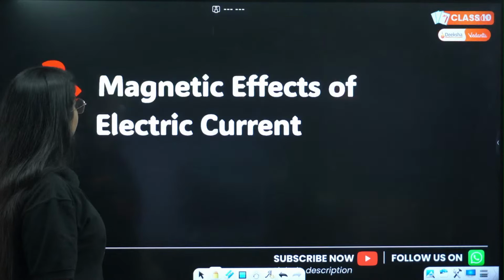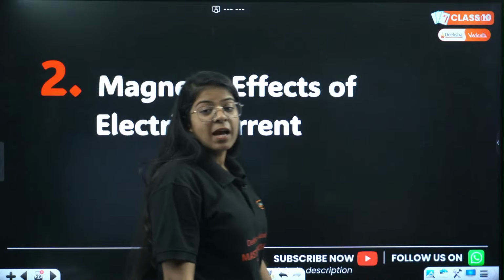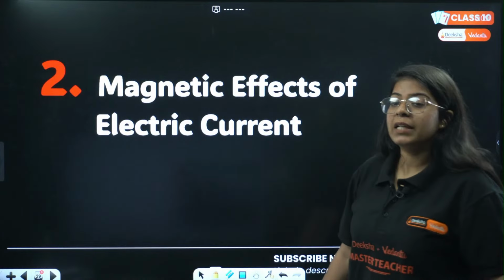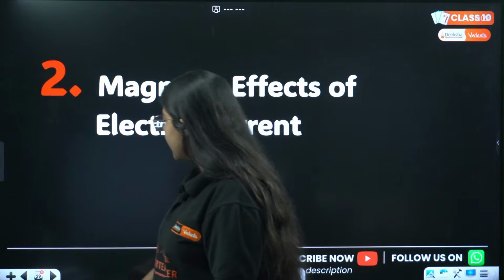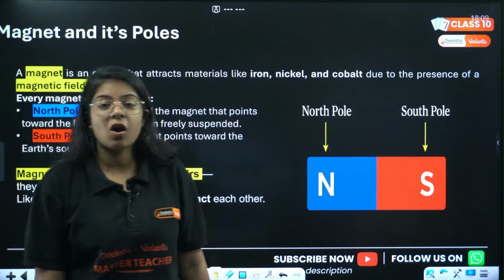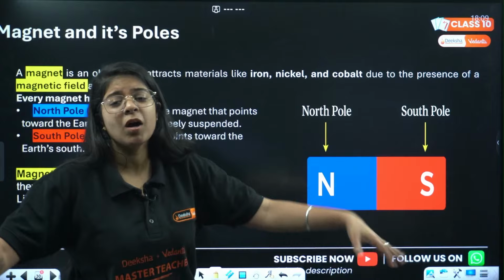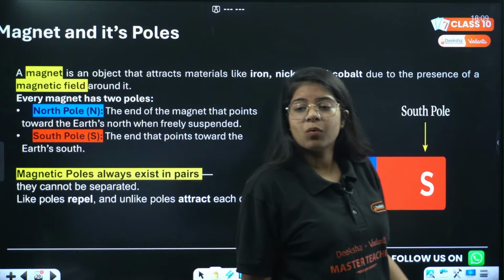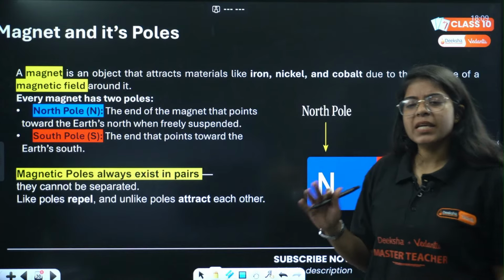जल्दी करो. चलो, second is magnetic effects of electric current. ठीक है? चलो, so the very first topic, very basic is, ma'am, what is a magnet? What is a magnet? ठीक है?